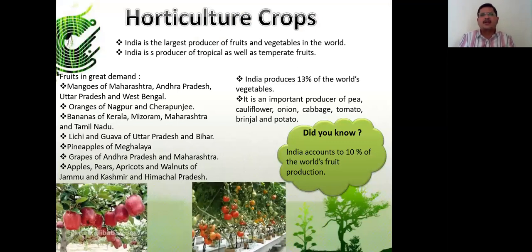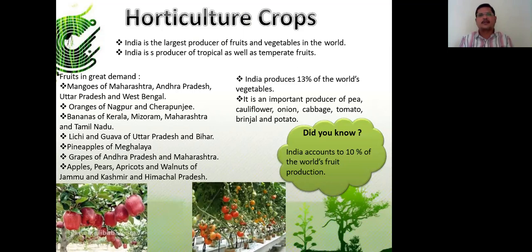Next, finally, are horticulture crops. India is the largest producer of fruits and vegetables in the world. India is a producer of tropical as well as temperate fruits. Fruits are always in great demand.